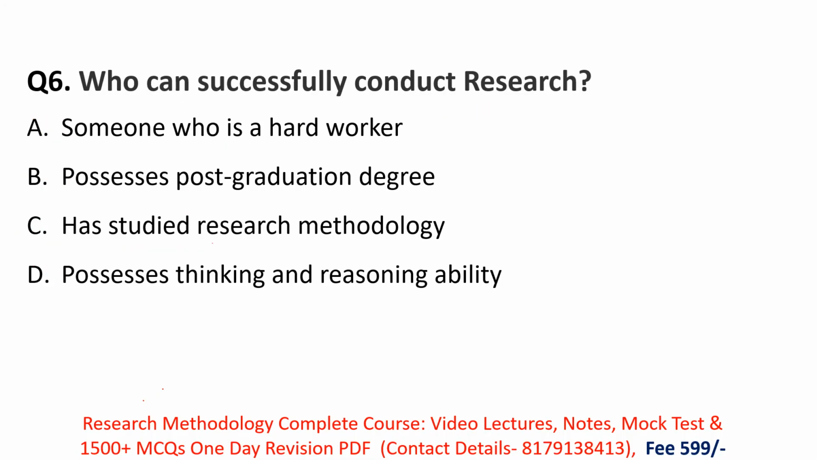Next, who can successfully conduct research? From these options we have to find the correct option. Option A is someone who is hard worker. No. Option B is possesses post graduation degree. No, nowadays you can do PhD after your bachelor's degree also. Then option D, possesses thinking and reasoning ability. Yes, this is a right option.